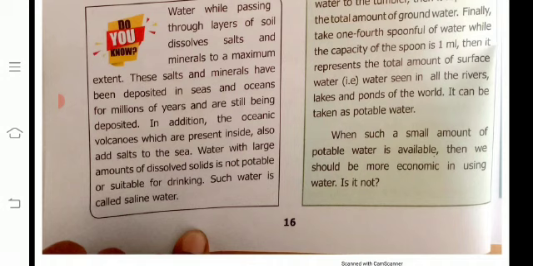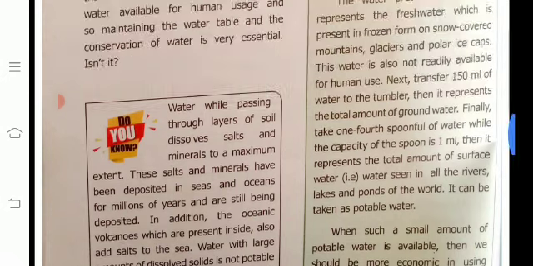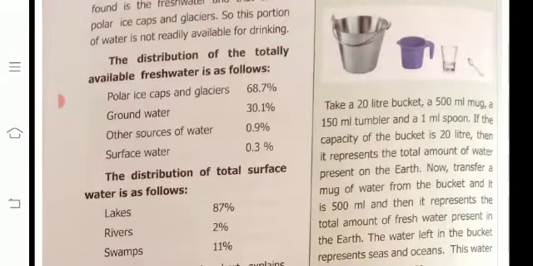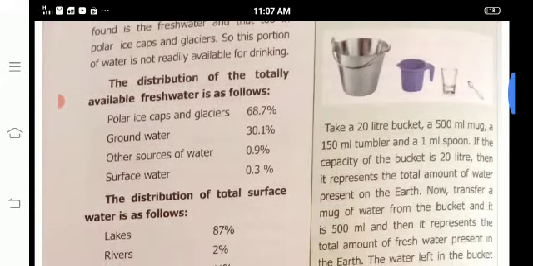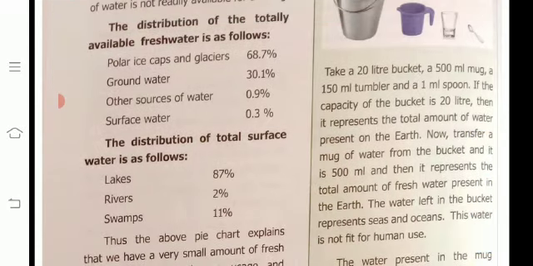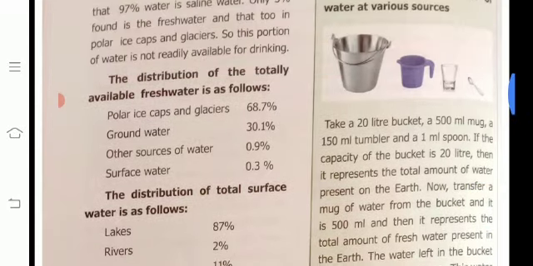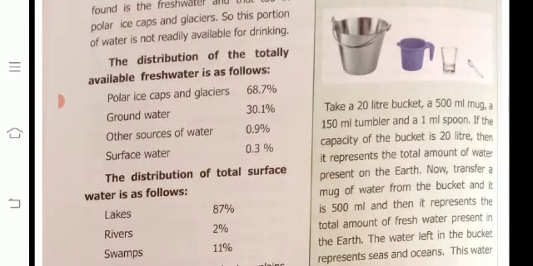Okay, sea water and ocean water are not used for drinking purposes. Such water is called saline water. Then you do this activity on the relative amount of water from various sources. Take a 20-liter bucket, a 500 ml mug, and a 150 ml tumbler. First you take the bucket, mug, and tumbler, okay.